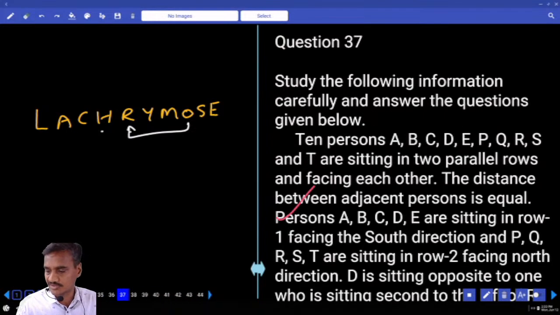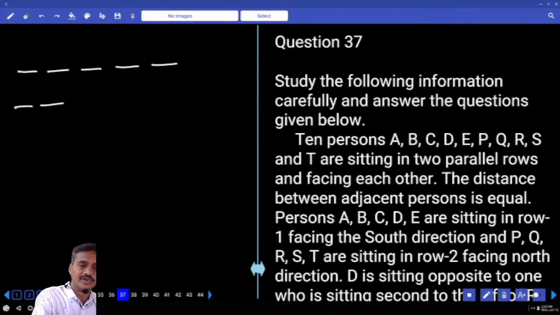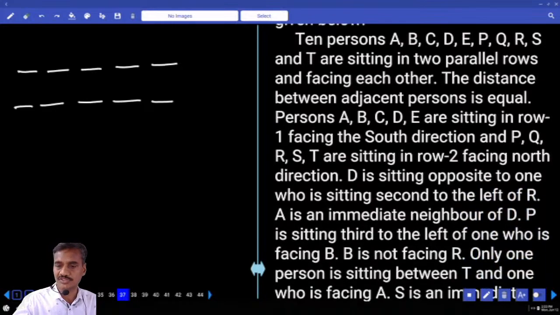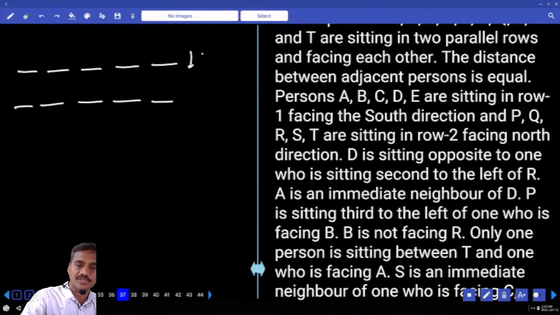36. Then 37th one. How many persons are there? There are some 10 persons, seated in two parallel rows. 1, 2, 3, 4, 5. 5 in one row and 5 in the other row. Now 10 persons were there and they are seated in two parallel rows. The distance between adjacent persons is equal. Now A through E are in row 1 and the remaining persons P, Q, R, S and T, they were in row 2.